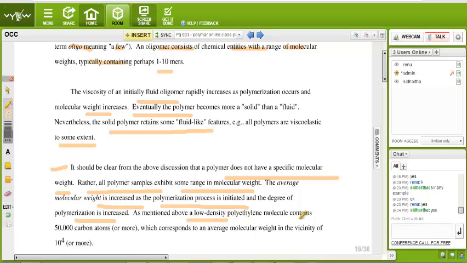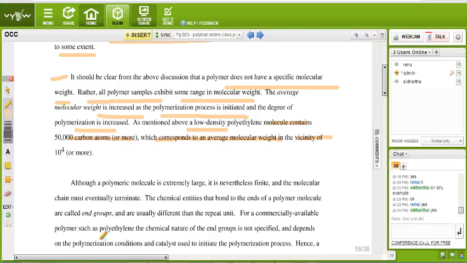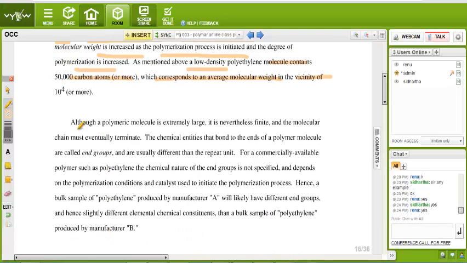As mentioned above, a low density polyethylene molecule contains 50,000 carbon atoms or more, which corresponds to an average molecular weight in the vicinity of 10 to the power 4 or more. Although a polymer is extremely large, it is nevertheless finite, and the molecule chain must eventually terminate. That means when you make a complete polymer, your chain should terminate. That means it is not like an open chain where anything can again be added.